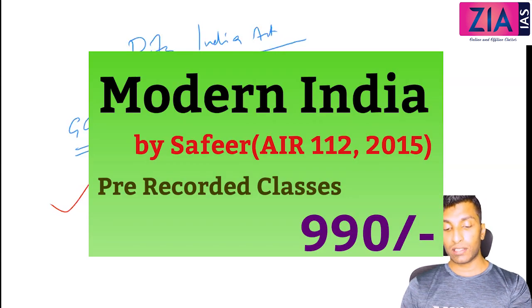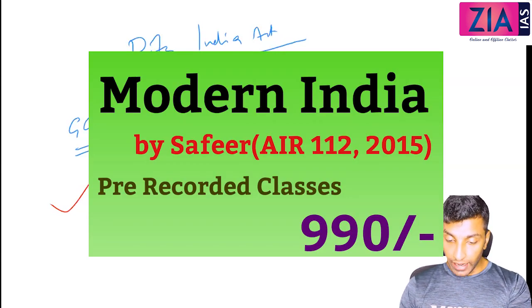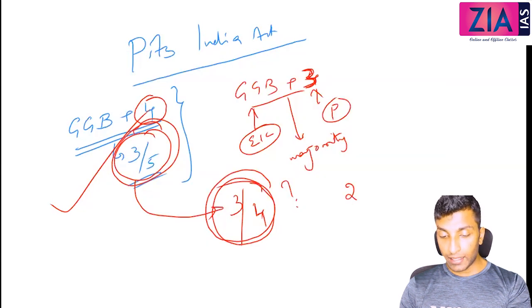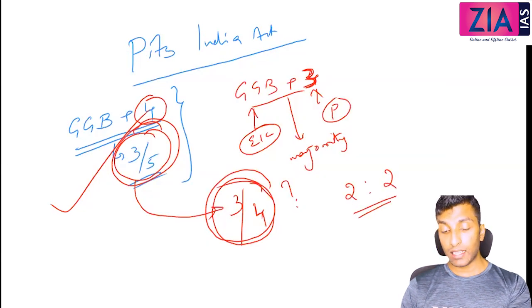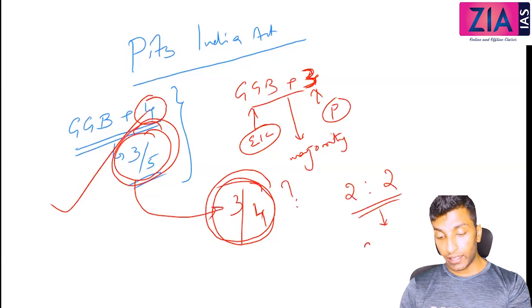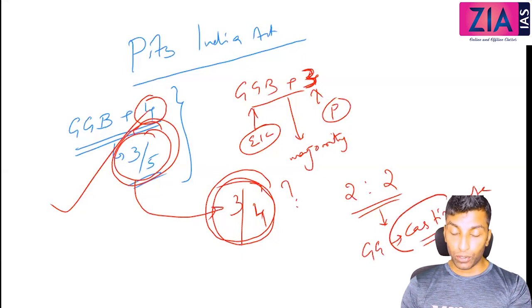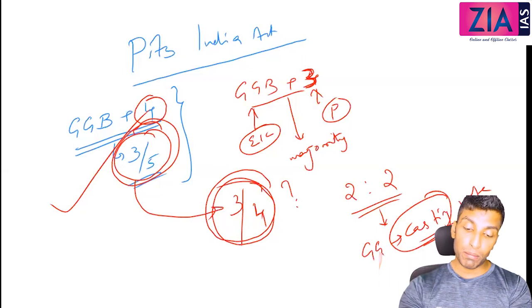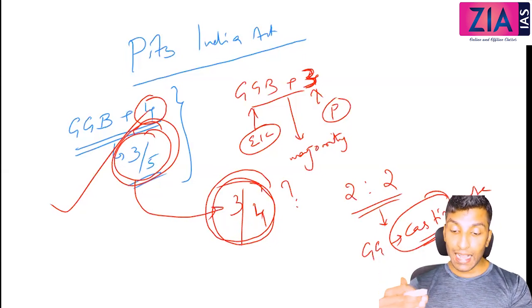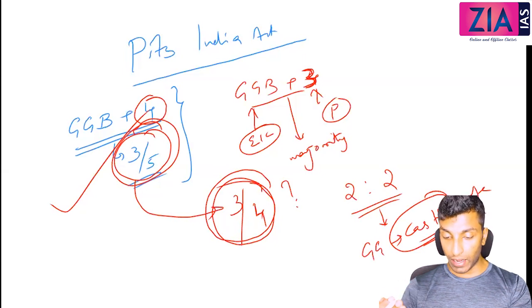But here the solution is like this. In case of equality, there is a possibility of 2-2. In case of equality, the Governor General will have a casting vote. This is not veto. Veto is different: with a veto you can overcome all the members with your own vote. This is a casting vote. So the Governor General will have a casting vote in case of equality.